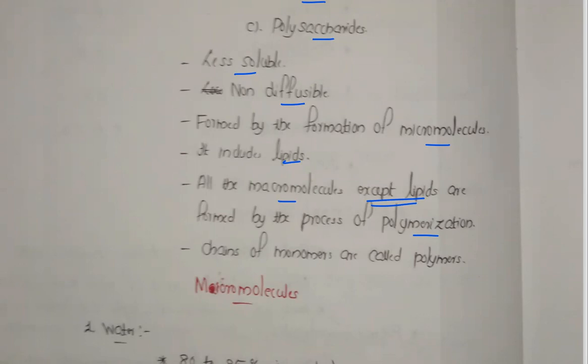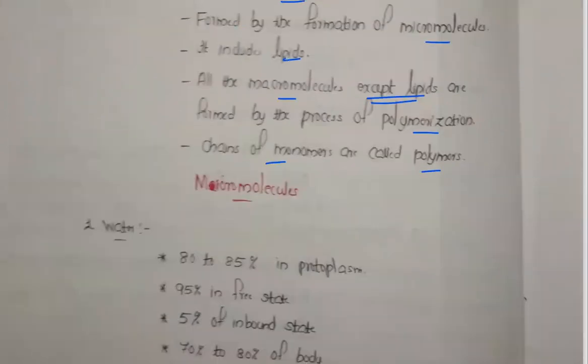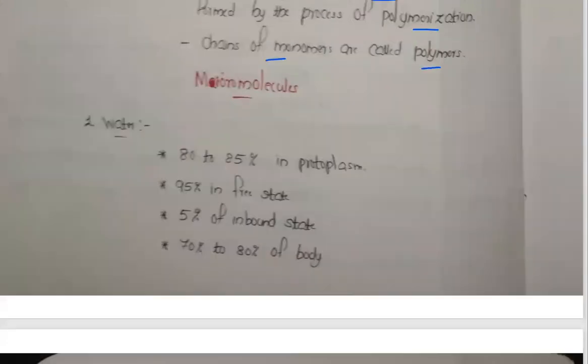Now chains of monomers are called polymers. Several monomeric units combine together to form polymers. Now about the micromolecules, one by one, starting with water. 80 to 85% is present in the protoplasm, 95% in the free state and 5% in the bound state, joined with other compounds, and 70 to 80% of the body is filled with water. That is the first example of a micromolecule.